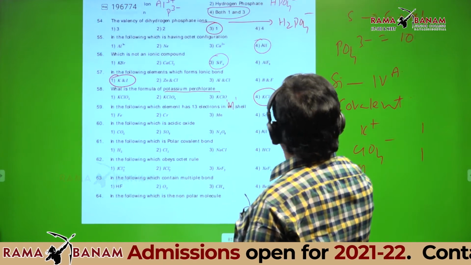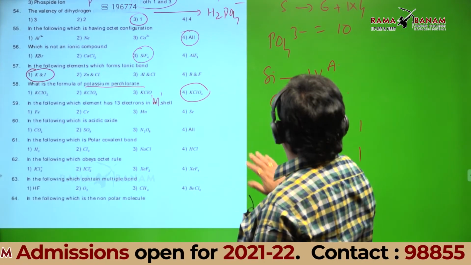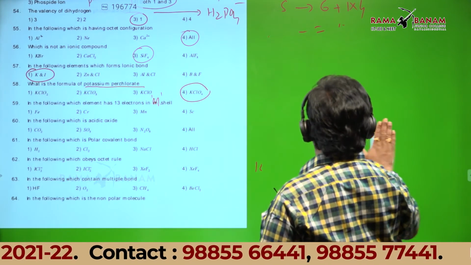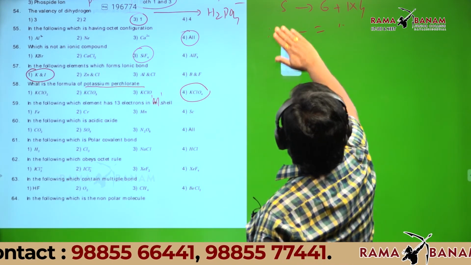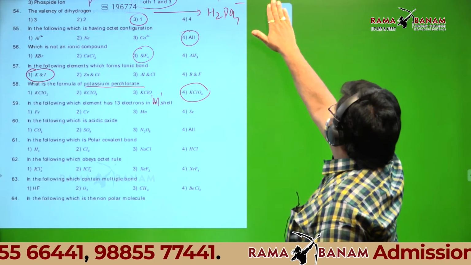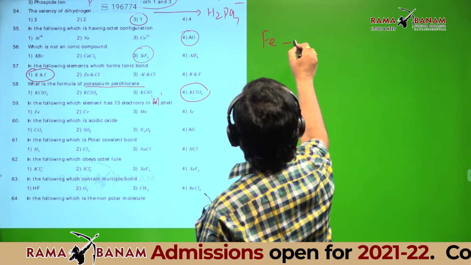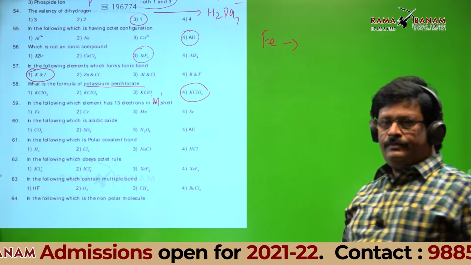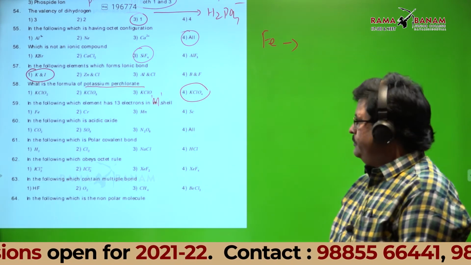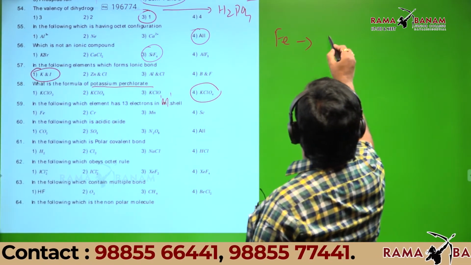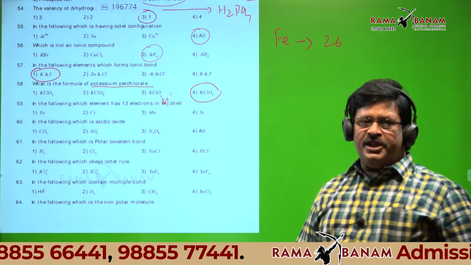Students, the first atom is Fe. What is the atomic number of Fe? I am asking what is the atomic number of Fe? 26. Can you write the configuration of iron?